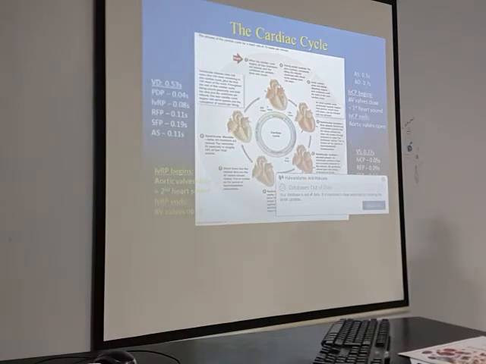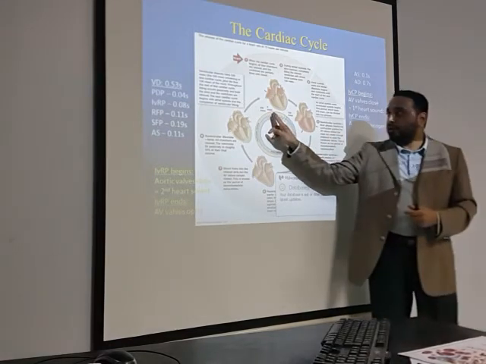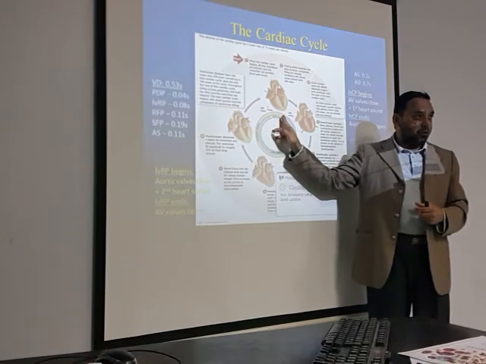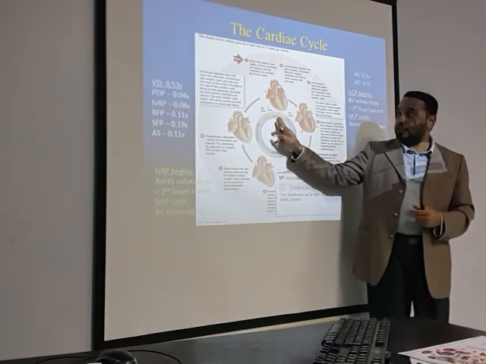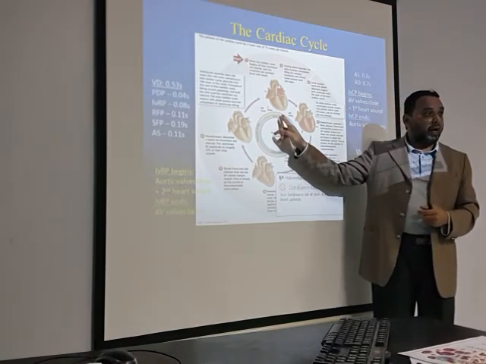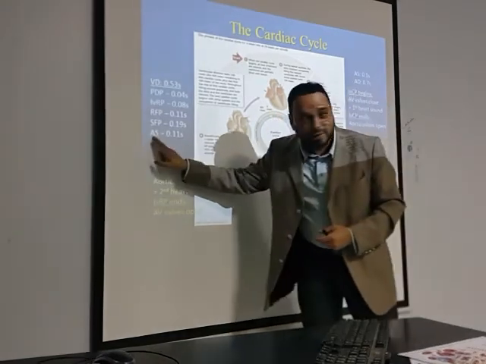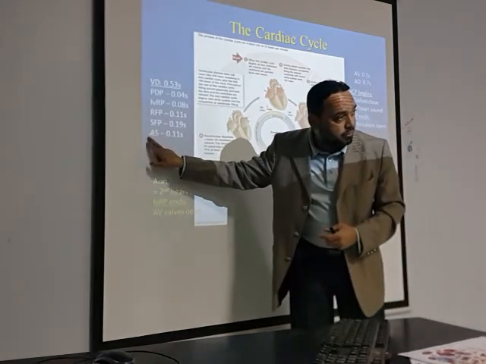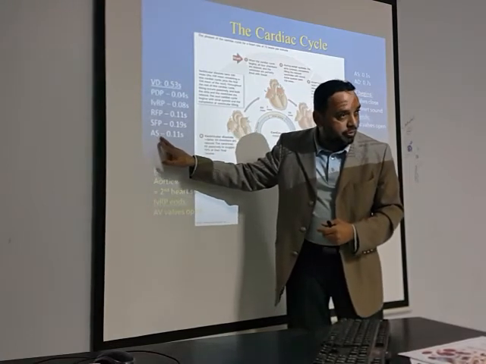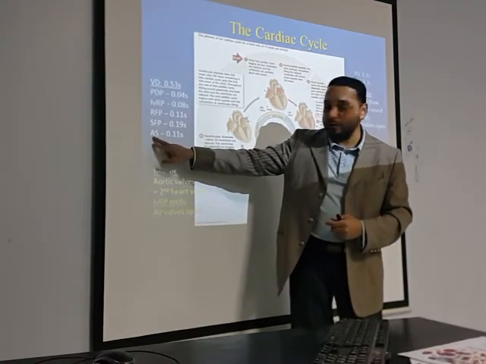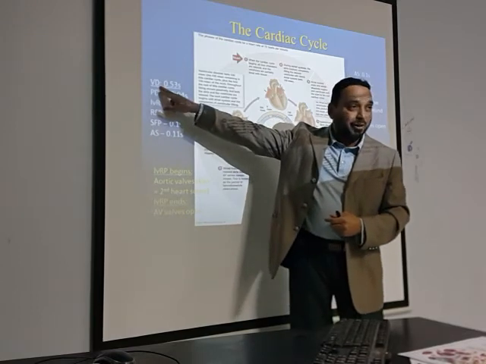The last part of ventricular diastole coincides with atrial systole, and because it coincides with atrial systole, it is included here. Look here. This is atrial systole. The question is, why is atrial systole coming in ventricular diastole?